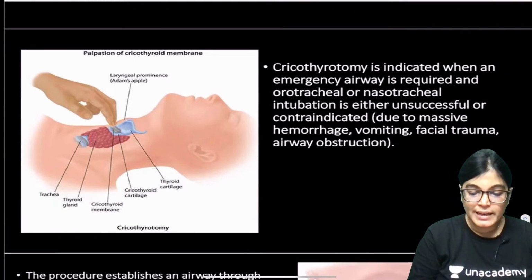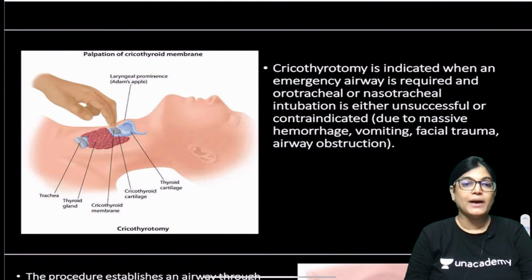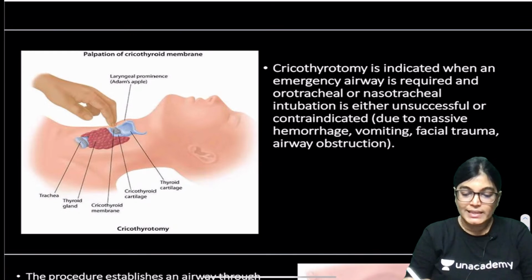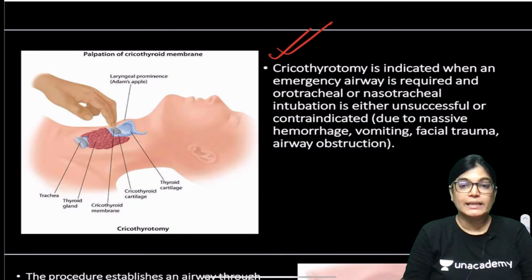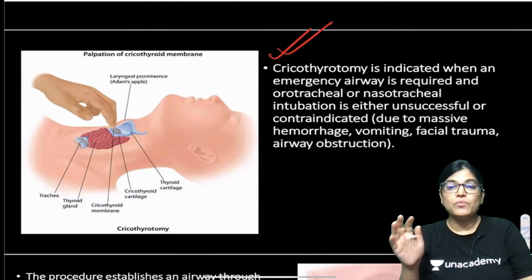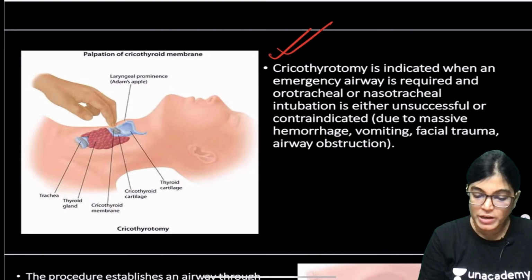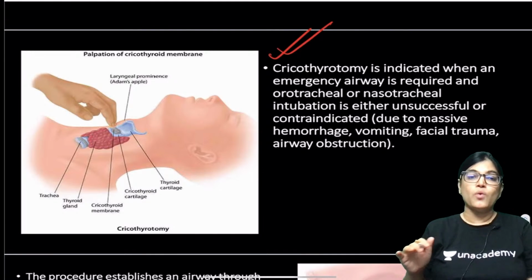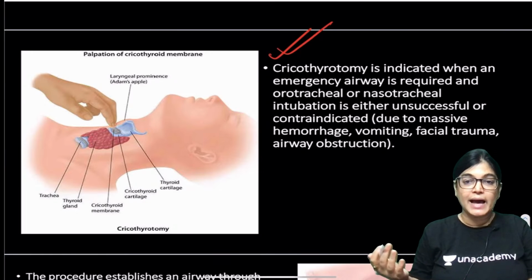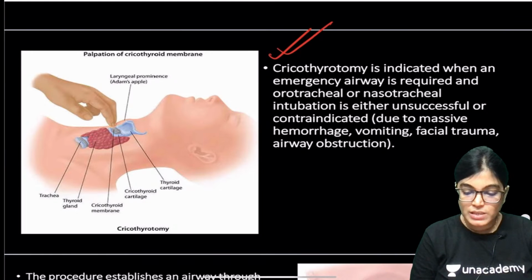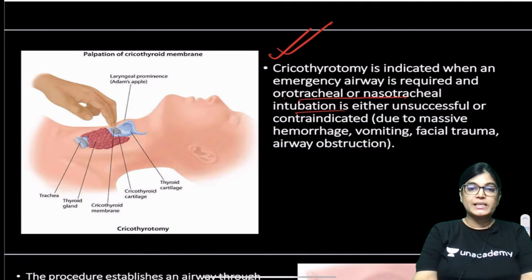So, now the next point is that ultimately we have to go for cricothyroidotomy. It is indicated in an emergency condition where there is unsuccessful intubation. In this patient also, along with the clinical scenario, the patient was having unsuccessful intubation; orotracheal or nasotracheal intubation is not successful.